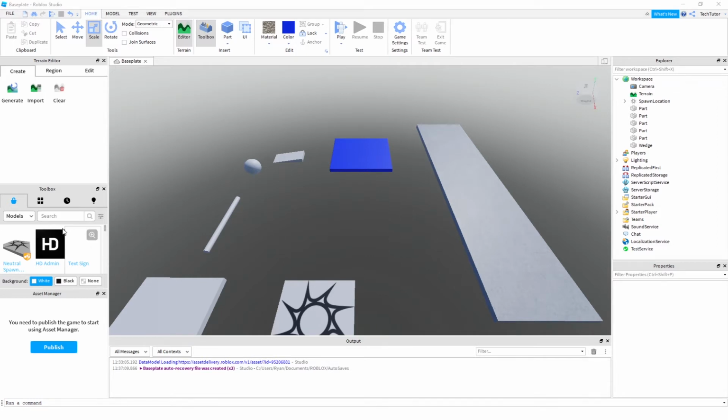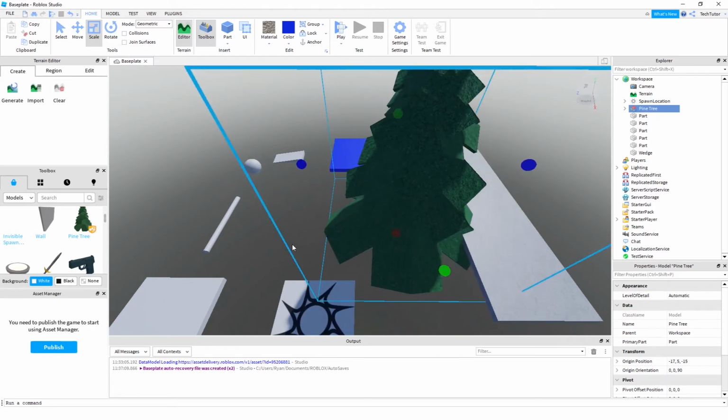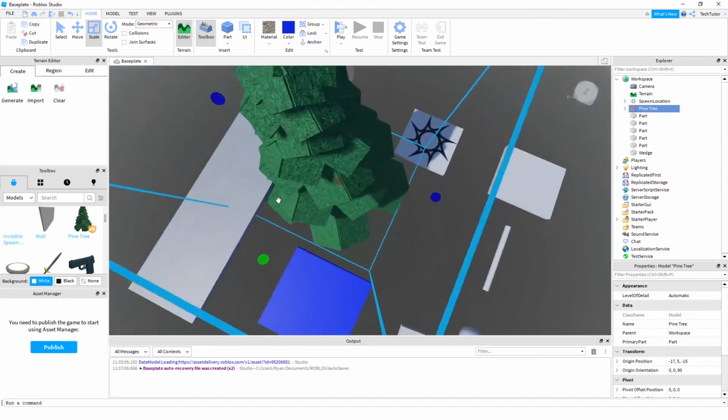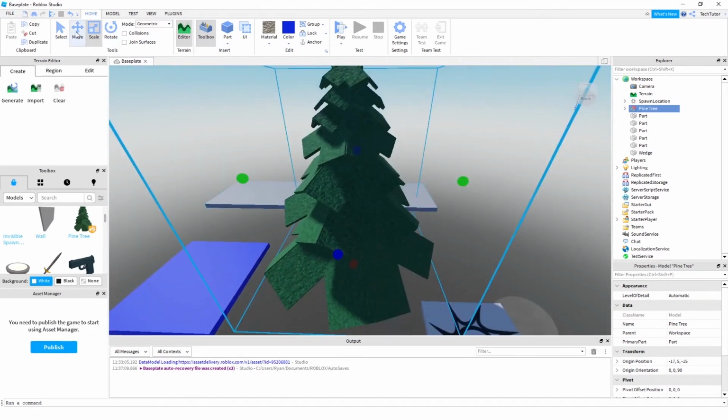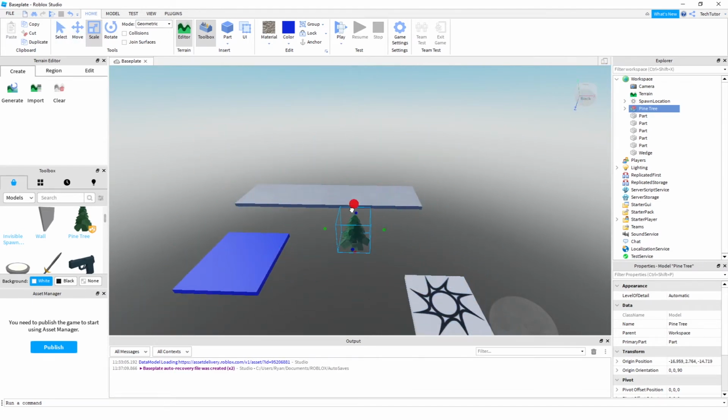Also in the tutorial, they'll talk about using the items in this toolbox here because they're shared models that you can utilize to add to your game. So obviously you have the spawn point, but also in the example they like to say, oh, hey, you could use this tree. And so let's go ahead and just add this tree, I guess, at the end of our obstacle course. Right now it's humongous, so let's go ahead and scale it down a little bit.